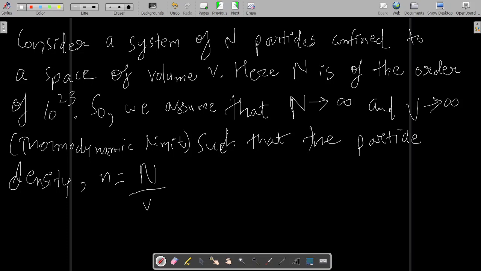Now the ratio of two very huge quantities: N tends to infinity, V tends to infinity, means N is very huge and V is very huge. So the ratio of two very huge quantities will be a smaller number. It will be a limited number, it will not be infinity. So small n equal to N by V remains fixed at a particular value.